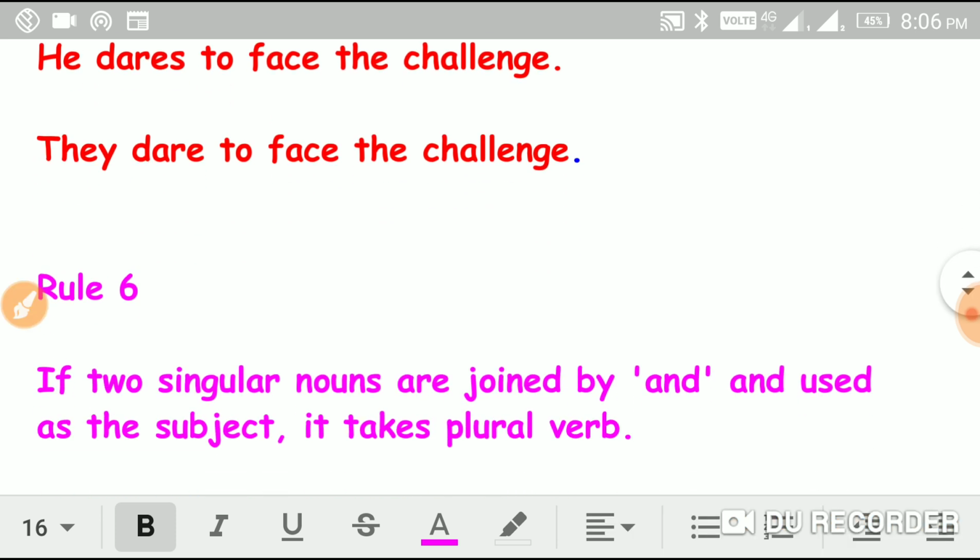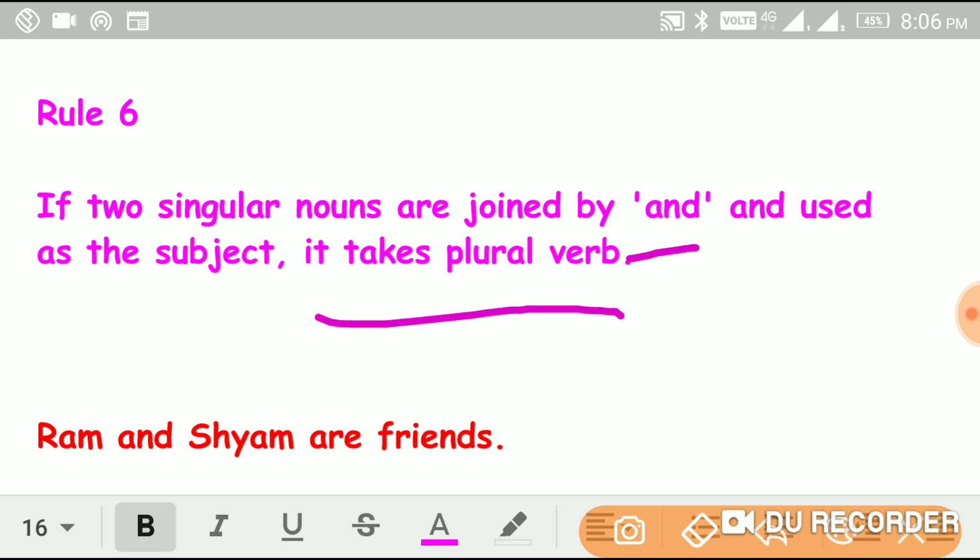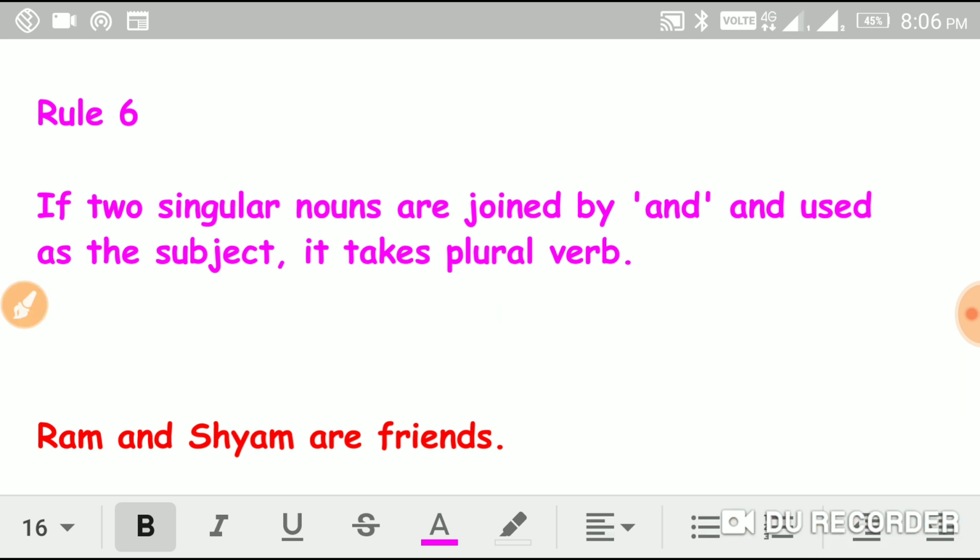Okay, so now we'll move on to rule number 6. If two singular nouns joined by and are used as subject, it takes a plural verb. See here, two singular nouns are joined by and and used as subjects. If both the nouns are used as subject, then it always takes a plural verb.